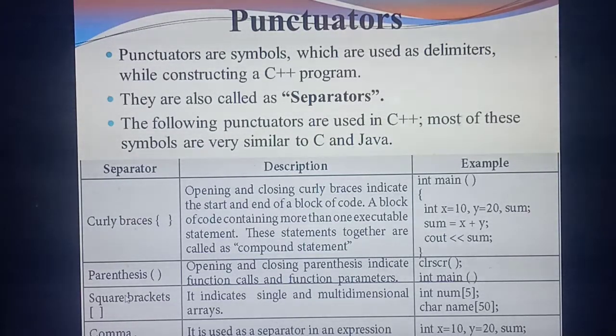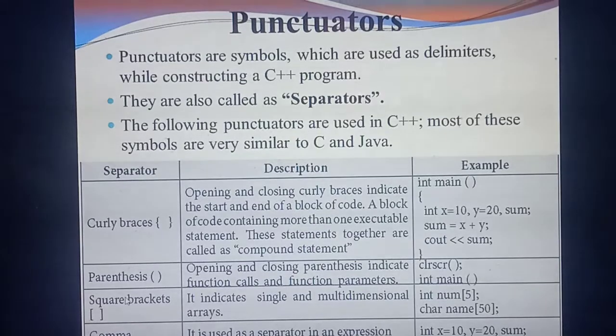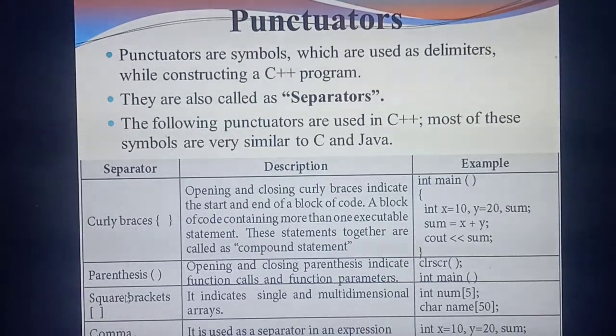Square brackets are used to represent arrays. Arrays mean that you are going to store some values for the variable. So you should mention the capacity, the storage capacity, of the variable.